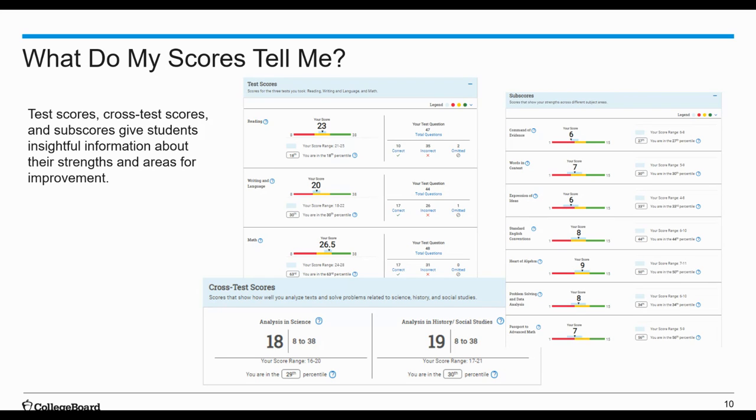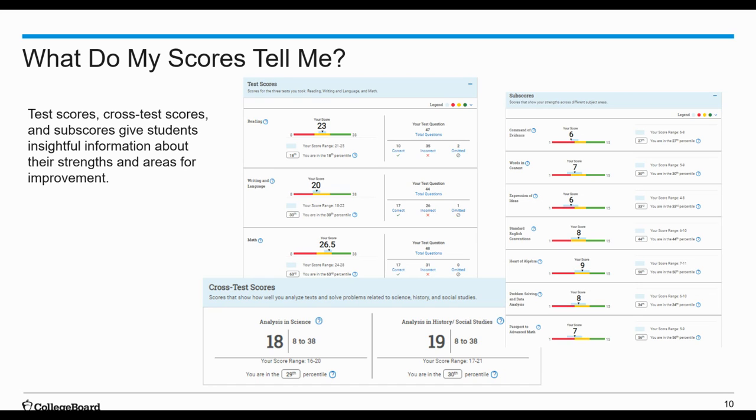Your test scores for the PSAT and NMSQT range from an 8 to a 38. When you review your test score, you can discover if you perform better on the reading test or the writing and language test, which added up together produce the evidence-based reading and writing section score. For example, in the slide, Ima scored a 23 and is in the yellow on the reading test, indicating that he is below the average student performance of those who met that benchmark by 1 year or less in reading. On the writing and language test, he earned a 20 and is in the green, which of course means that he meets or exceeds the benchmark.